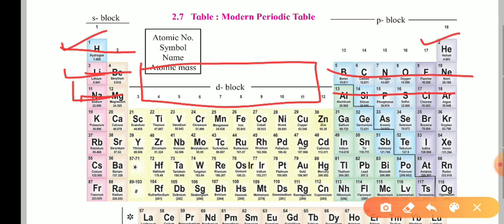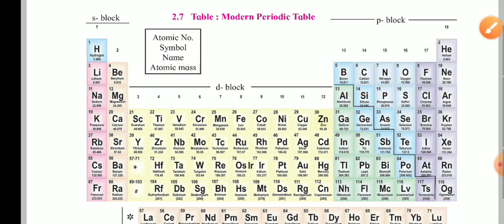When we talk about periods number 4 and 5, they are known as the long periods, because both have 18 elements. So periods 4 and 5 are the long periods of the modern periodic table.